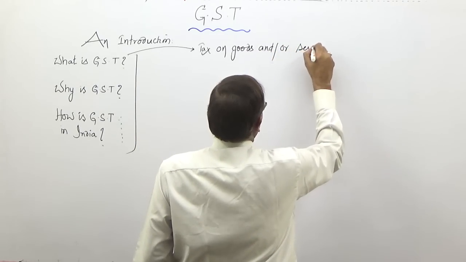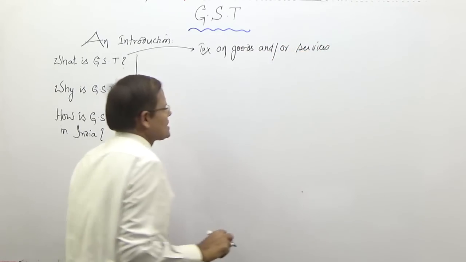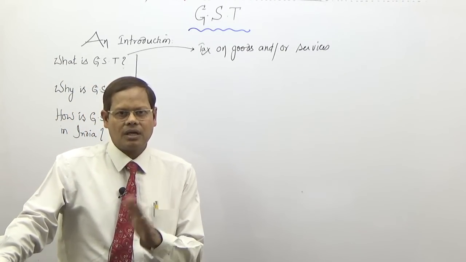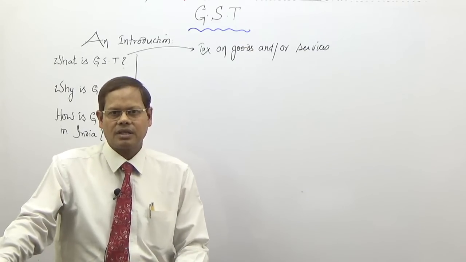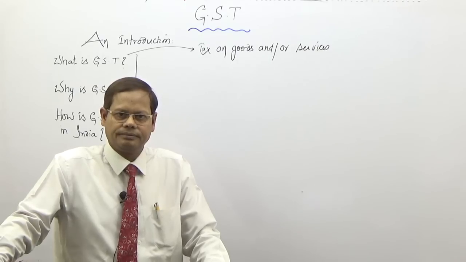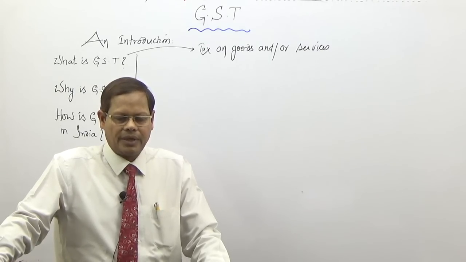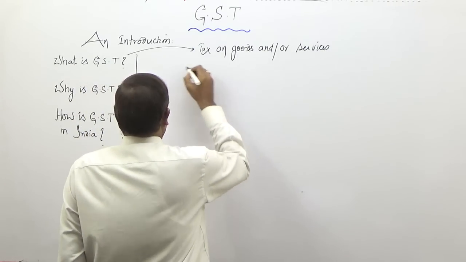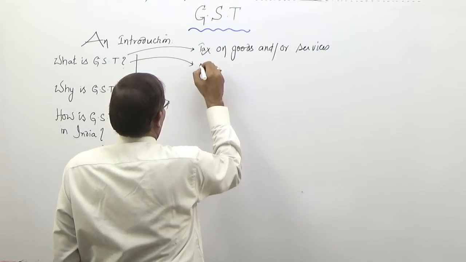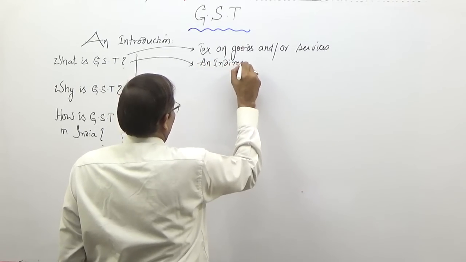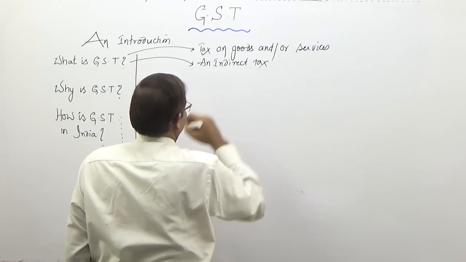It is a tax on goods and or services, means tax on goods or tax on services or tax on both goods and services. Okay. So, existing tax laws, because it is an indirect tax, let me write that also. So, GST is an indirect tax. So, what is indirect tax? You understand, you know, I know.